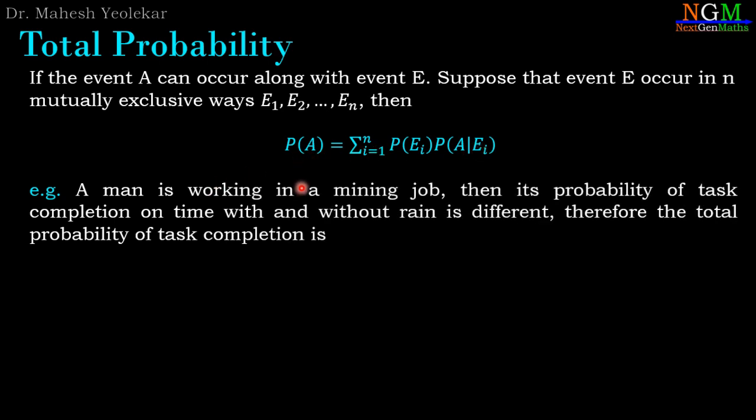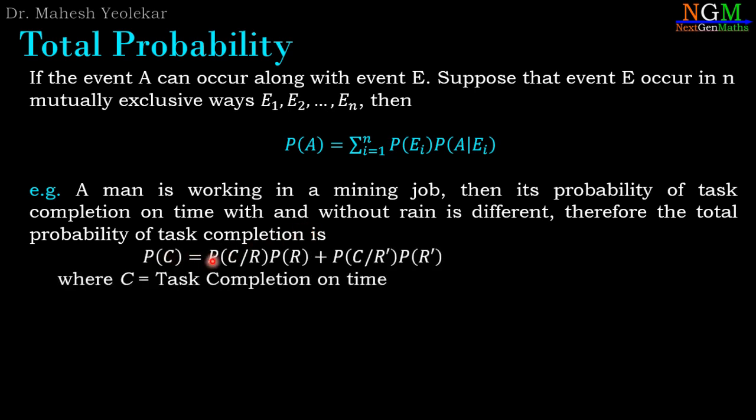A man is working in a mine job. Then his probability of task completion on time with or without rain is different. Therefore, the total probability of task completion is probability of C equal to probability of C slash R into probability of R plus probability of C slash R dash into probability of R dash, where C is the task completion on time event and R is a rainy day. So in this example, a man is working in a mine job.